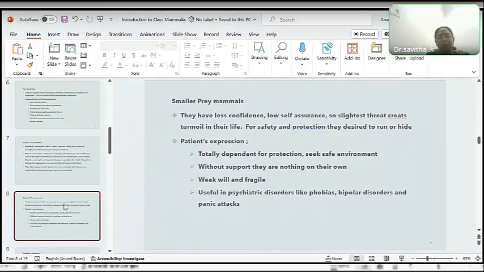So smaller prey mammals, they have less confidence, low self-assurance. So slightest threat creates a turmoil in their life. And for safety and protection, they desire to run or hide. So in patients also, it is expressed as they are totally dependent for protection and seek safe environment. Without support, they are nothing on their own. Weak will and fragile. Useful in psychiatric disorders like phobias, bipolar disorders, and panic attacks.